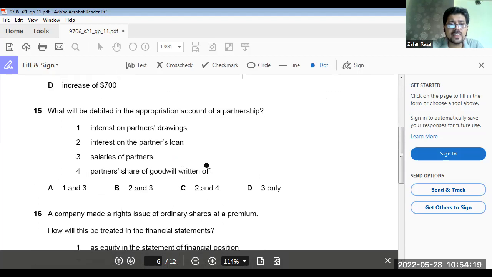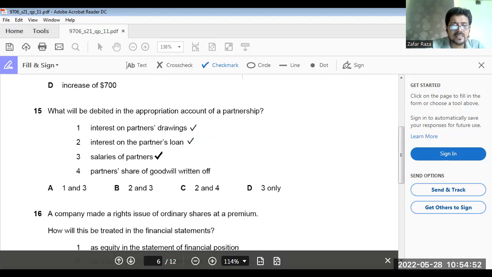What will be debited in the appropriation account of a partnership? Interest on partner's drawings is credited. Interest on partner's loan does not appear in the appropriation account.